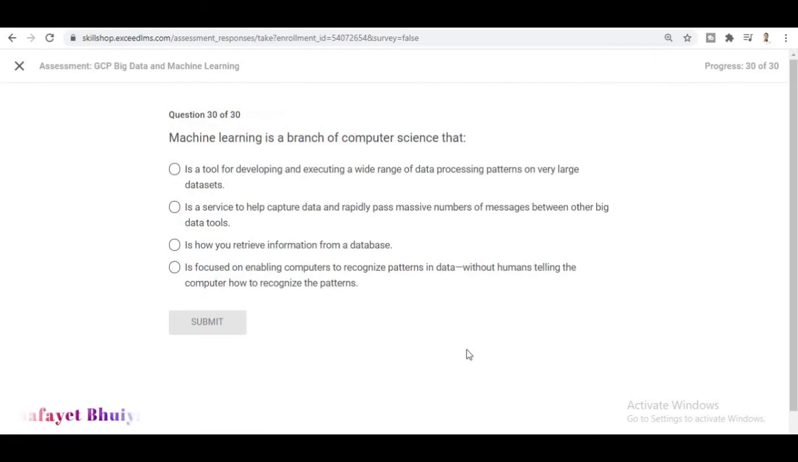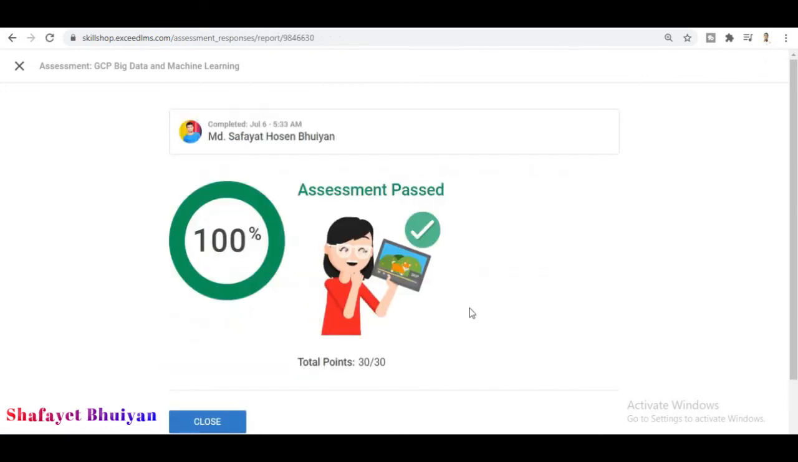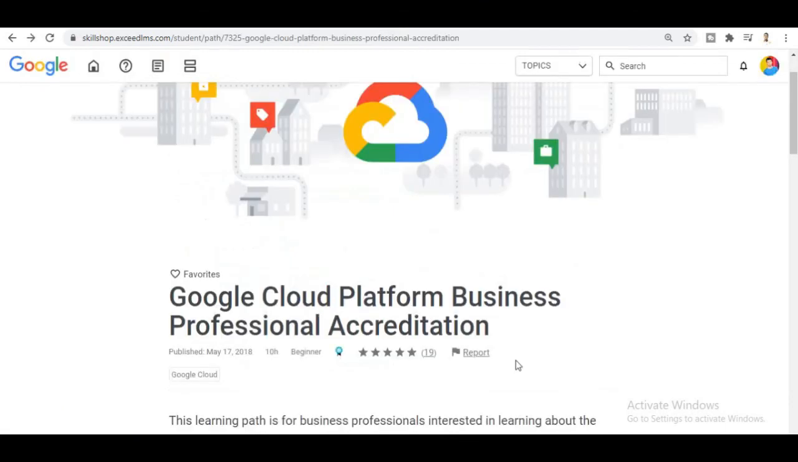This is the last question of this course, of this assessment. And we answered it 100% correctly, and we passed the assessment with a 100% score.